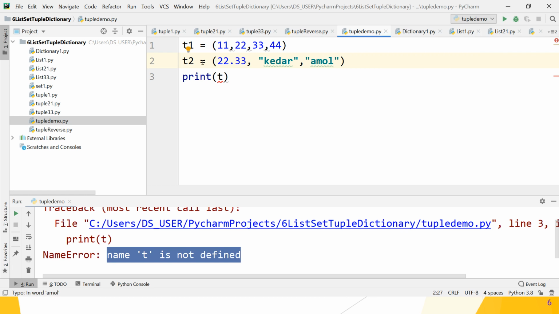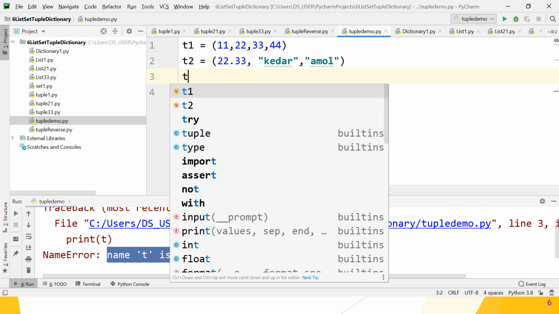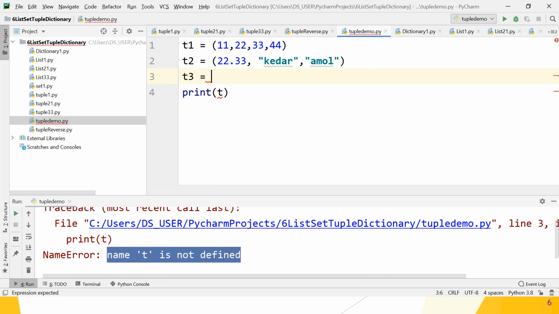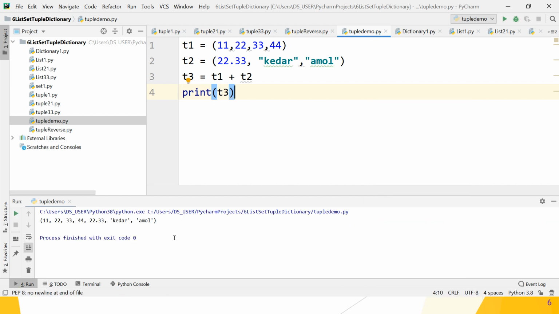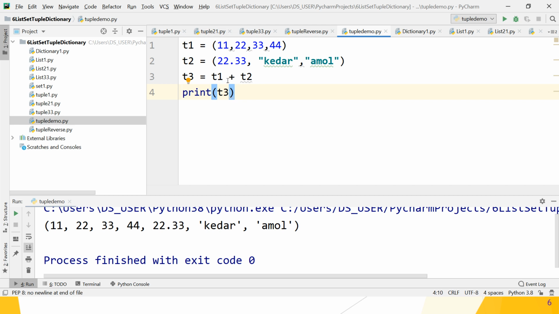Now join these two tuples into a third tuple T3, T1 plus T2, and print T3. Let's check. Yes, it is possible to join two tuples using the plus operator, and after joining, T1 and T2 are concatenated together. Yes, it gives you the correct output. Let's move to the next point, guys.